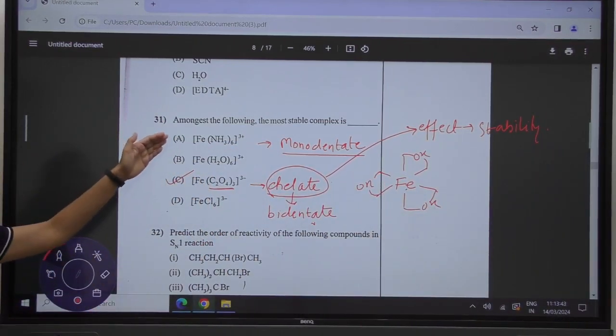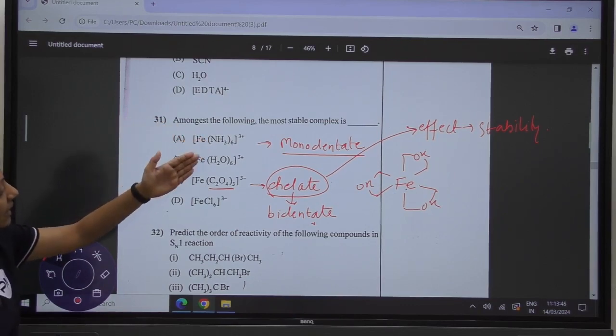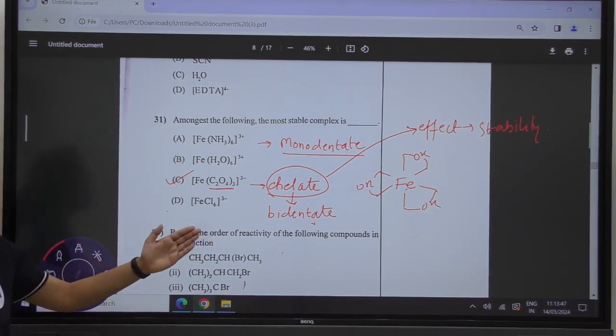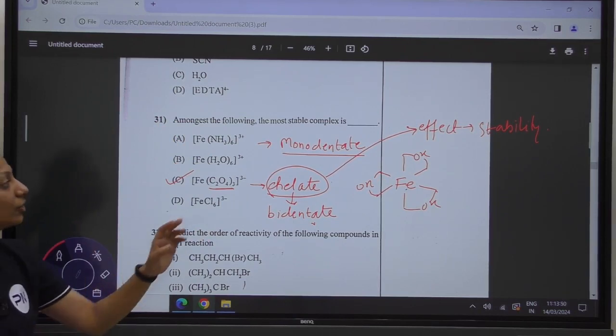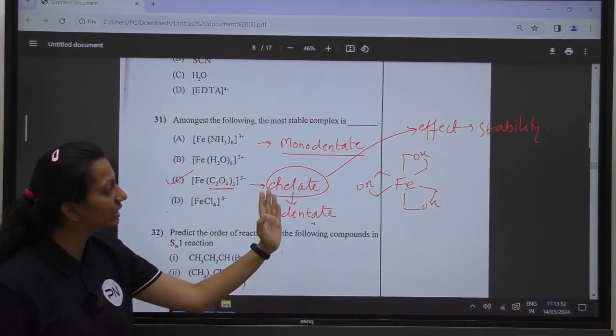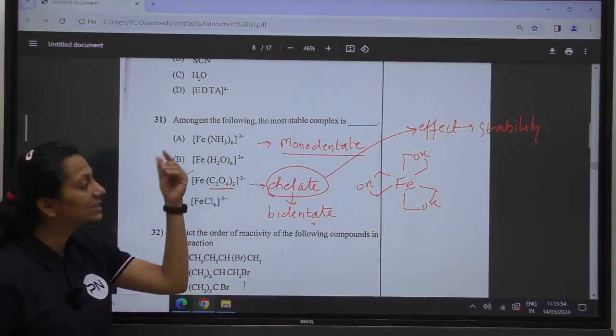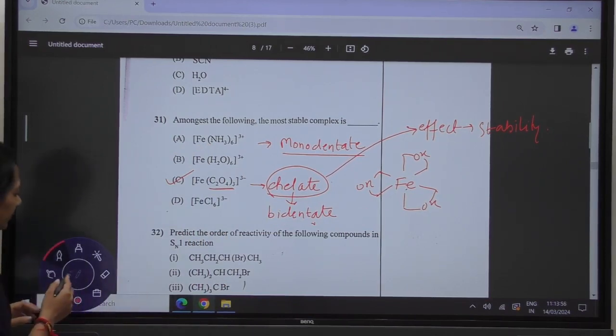Whereas the other 3, amine, aqua and chlorido, are all monodentate. They do not have any chelate kind of effect over the central atom. Moving towards the next question.